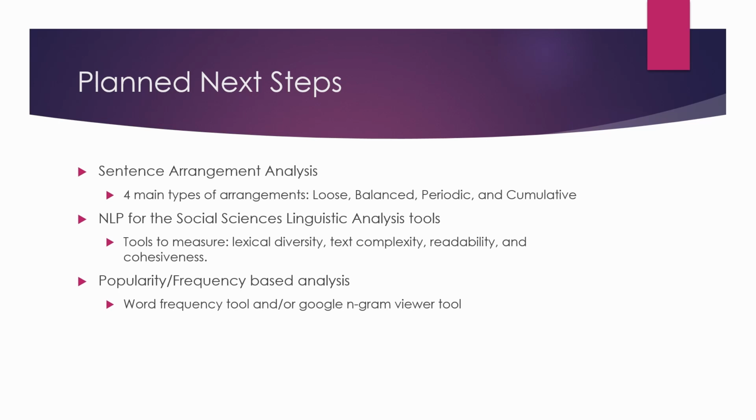The first is sentence arrangement analysis. Arrangement refers to where ideas are located in a sentence. Sentences can be arranged in balanced, loose, periodic, or cumulative. There's no out-of-the-box solution to measure this, but I am working to build a method using tools like spaCy, Stanford Core NLP, and PropBank.